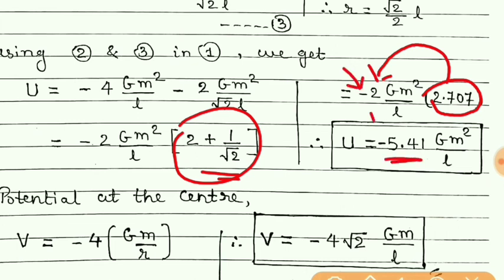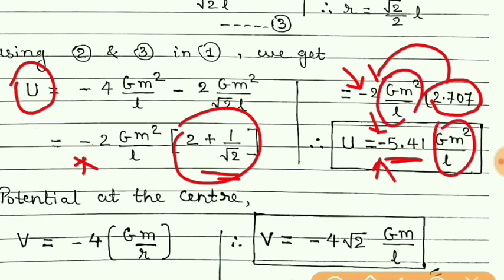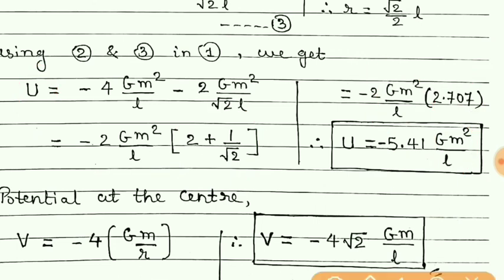Remember, there is a negative sign everywhere because gravitational potential energy is always negative. Rest of the things as it is. So we obtained the gravitational potential energy of the system of 4 particles situated on the vertices of a square.